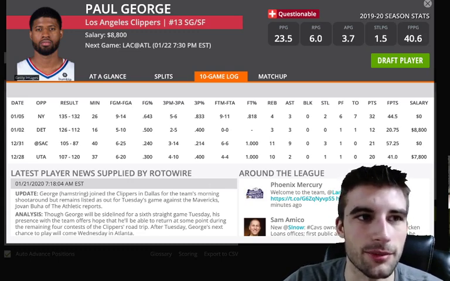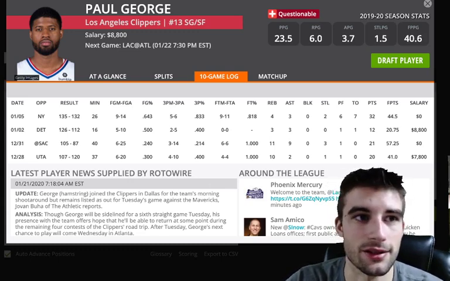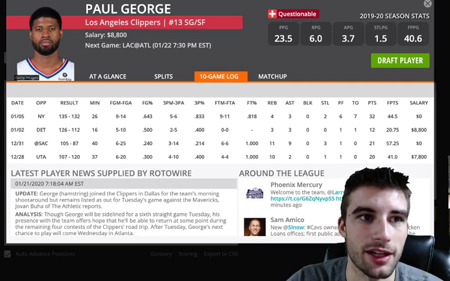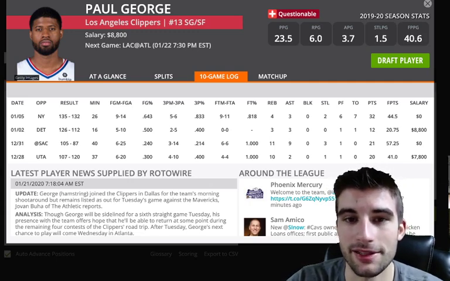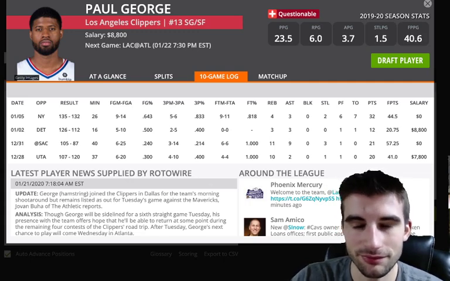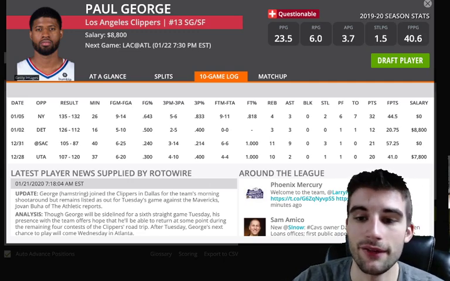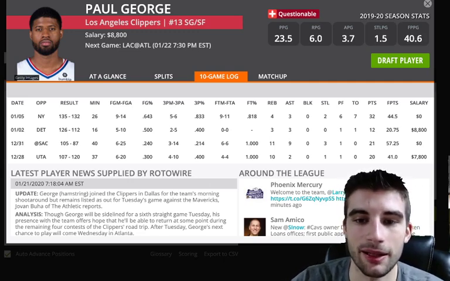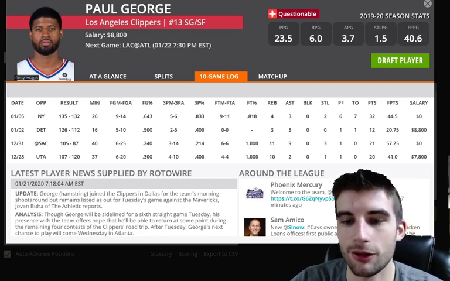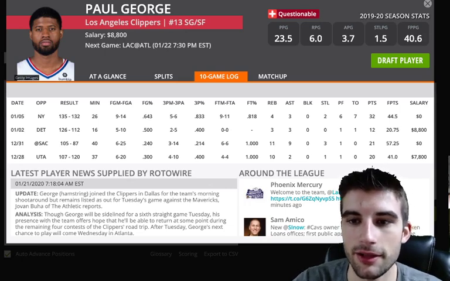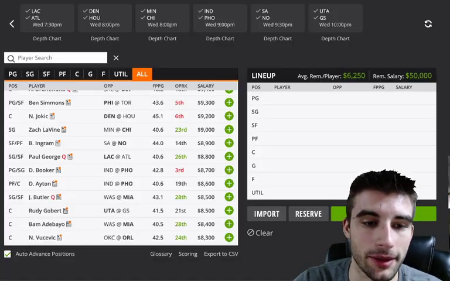They're the worst defensive team in the NBA. They rank 30th, dead last versus forwards. They're both top 10 in pace of play. And with Kawhi off the court, George has a 35.1% usage rate and almost 1.6 points per minute, so 8,800. If he's going to get 30-plus minutes, you almost become a lock on the slate, so you have to have interest. If he happens to be out, we'll talk about it. That'd be a boost to Lou and Harrell, but when we get there, we'll talk about it. But if George is full go, 8,800 is a really good price versus Atlanta.